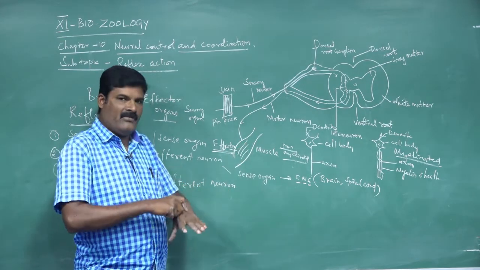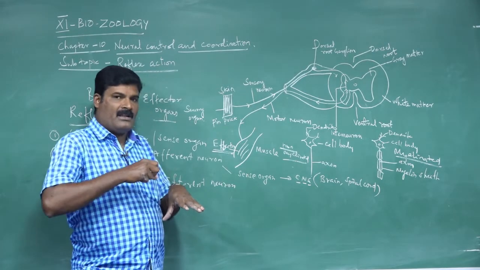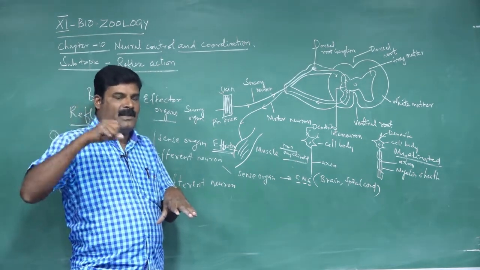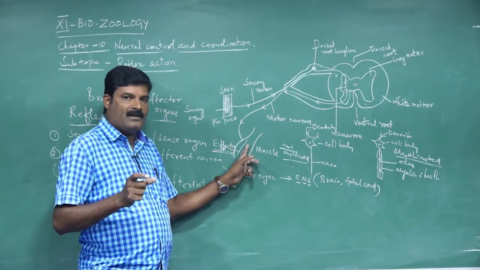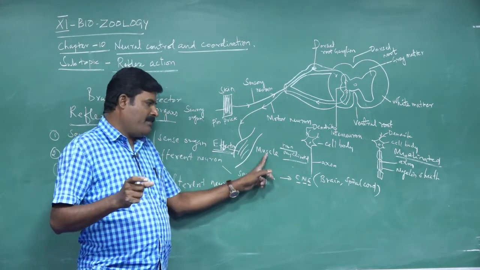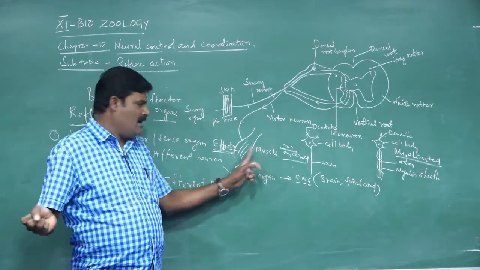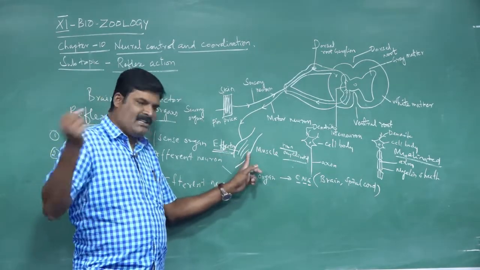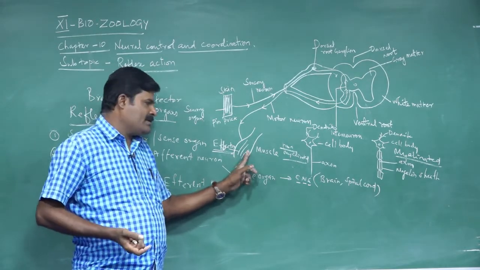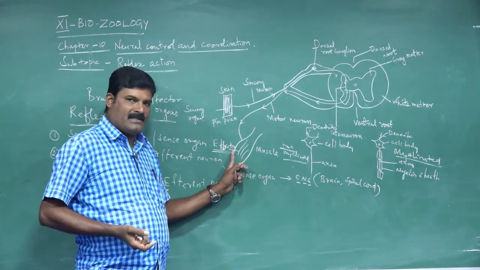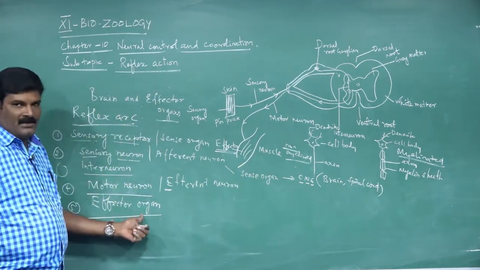Because all activities, the voluntary activities, are controlled by the muscles. So whenever an action or activity occurs, it is by the muscles, directly the effector organs. The effector organs are specialized structures that include the muscles and the glands, where the action or effect takes place. Withdrawing our hand, closing our eyelids, these are activities controlled by effector organs, that is, the muscles and the glands. So this last structure is the effector organs.